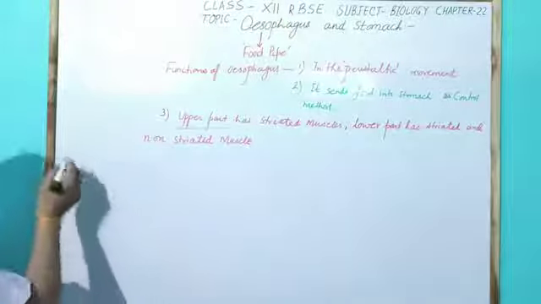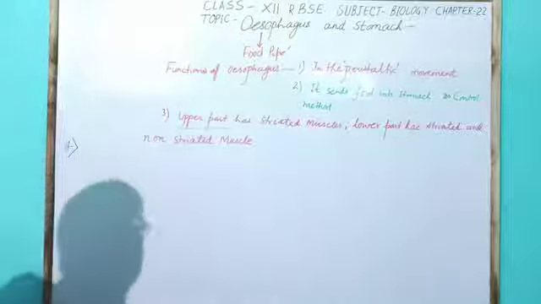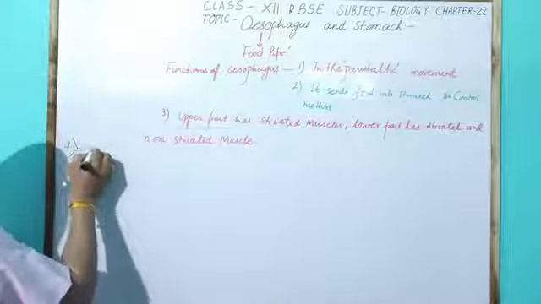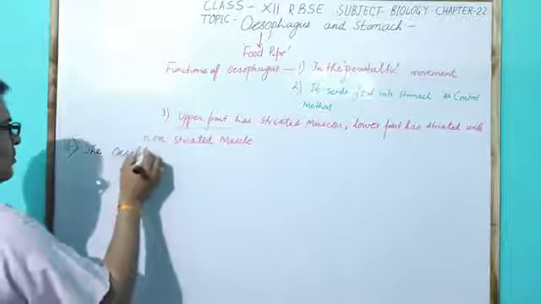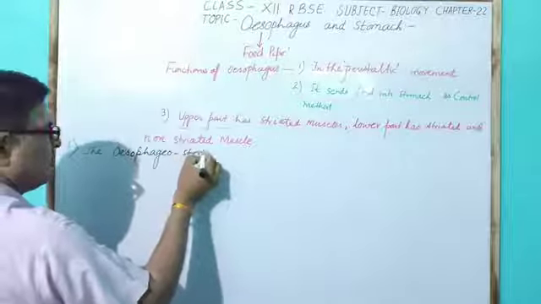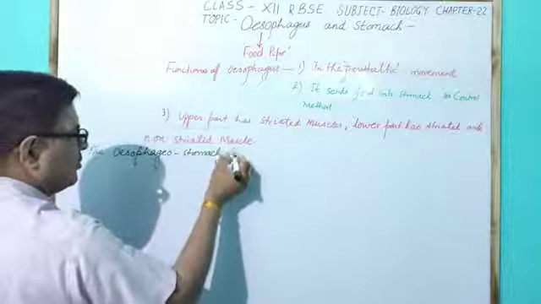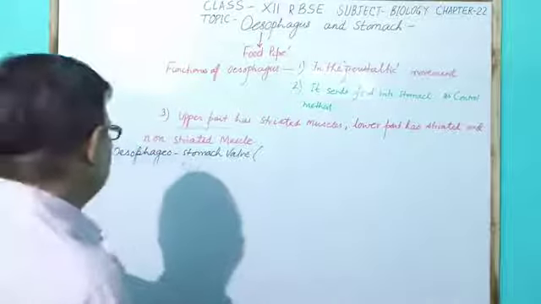Here, the fourth important character of the oesophagus is the oesophagio-stomach valve, which is present at the cardiac lobe.